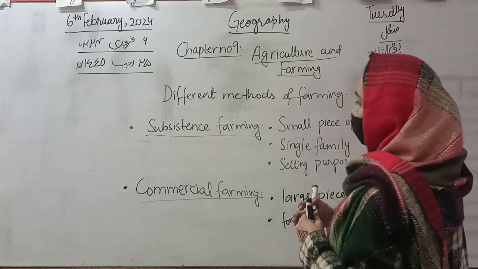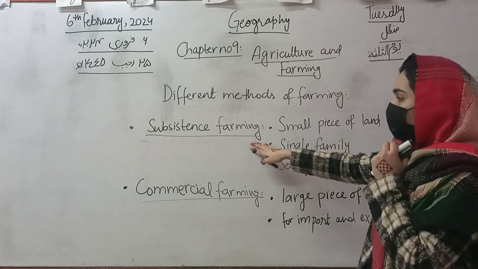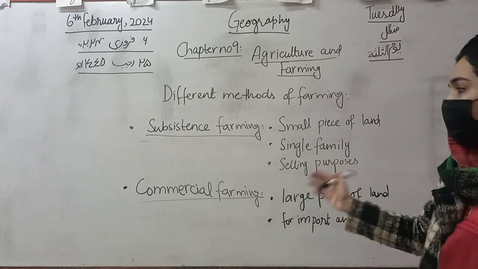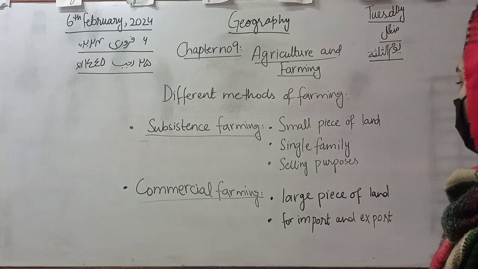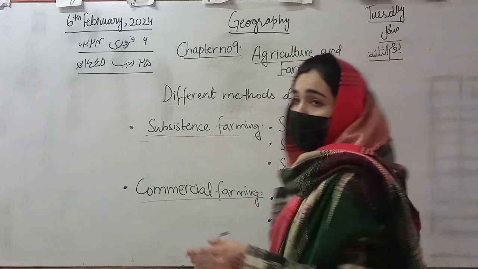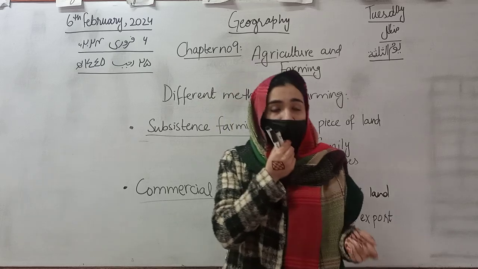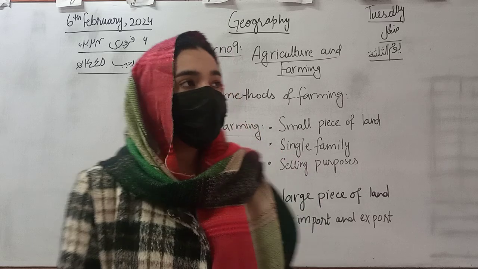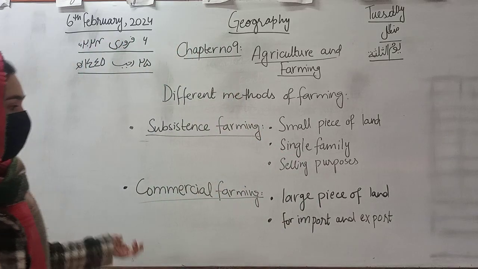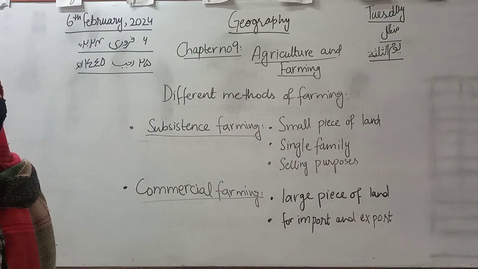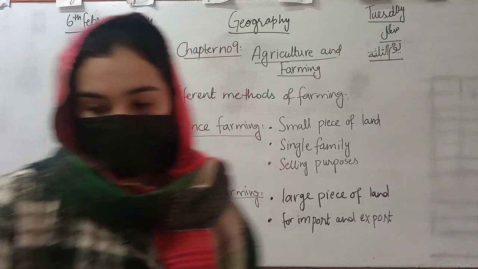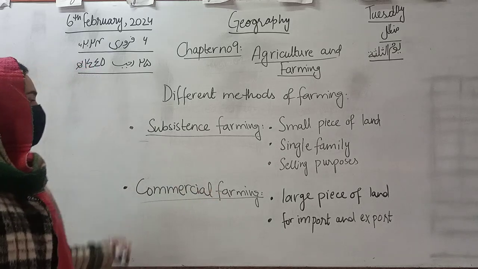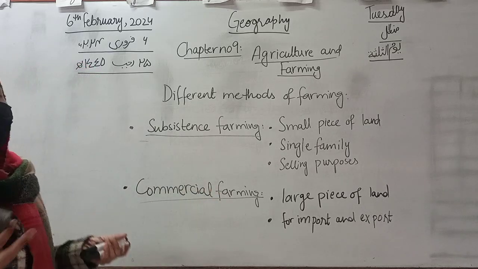So this is the main difference that we have studied. Subsistence is the one which is done on a small piece of land and just for a single family, and commercial farming is the one which is done on a large piece of land and it is not for a single family. It can be for the whole country and worldwide, as you can export your products to other countries. So class, these are the two methods which we have studied according to the economic purpose.